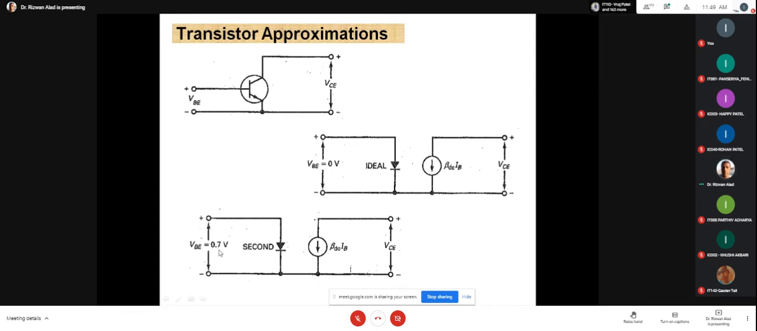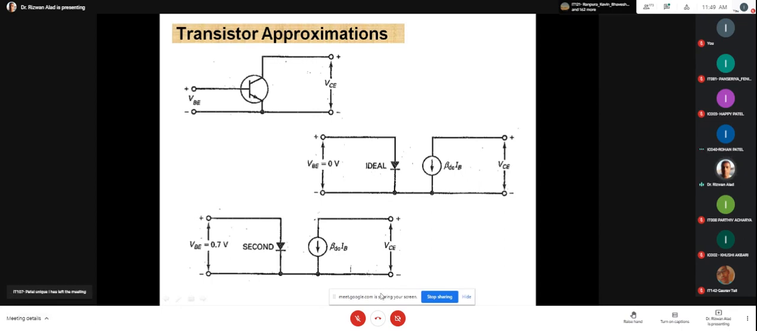Is that clear now? And please remember the third approximation. In the third approximation, we consider the internal resistance of this diode, actually the internal resistance of this transistor. But this effect is very, very negligible. So the practical approach is always the second approximation, and the first approximation is your ideal approximation. Clear, everyone?